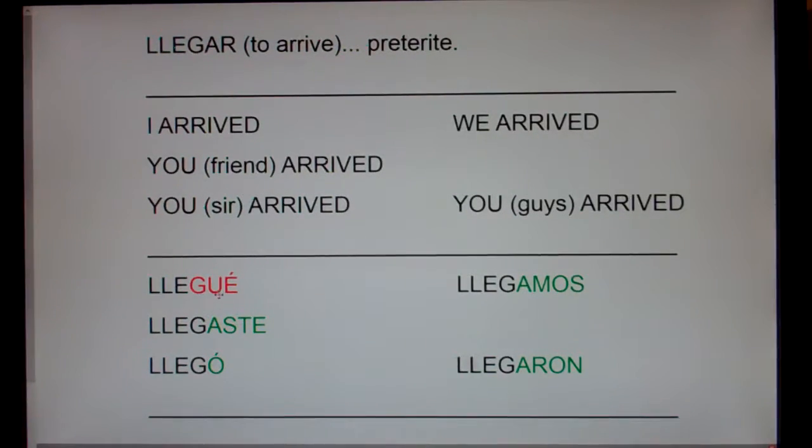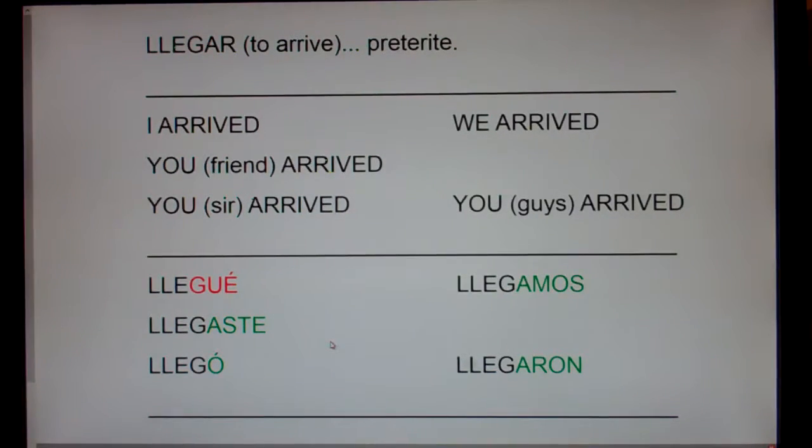But notice the GUE. The yo form is tricky. You chopped off the GAR and you added GUE. This is what I call a car-gar-zar verb. Now, I've got a couple clips on that. If you go to my site and type in car-gar-zar, I'll explain it. But here's the overview. Verbs that end in car-gar-zar, like buscar ends in CAR, llegar ends in GAR, and almorzar or alcanzar ends in ZAR.